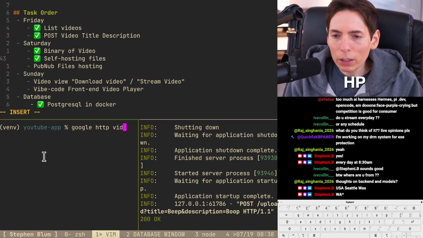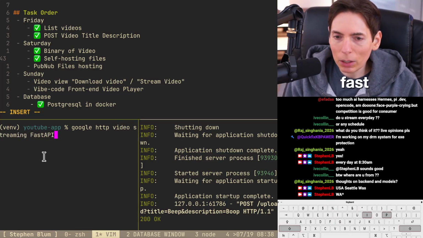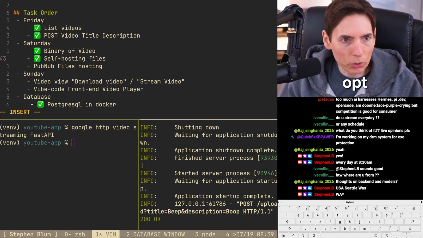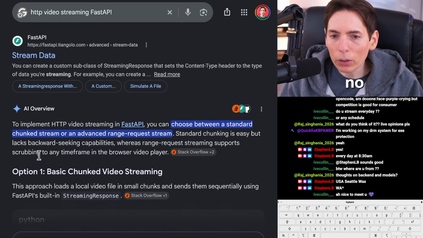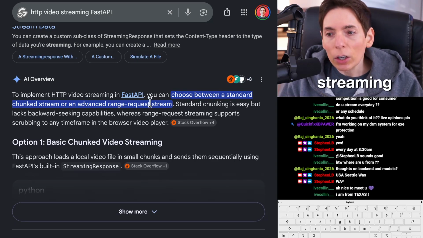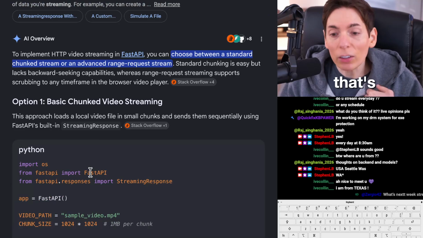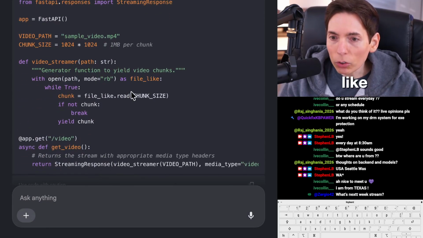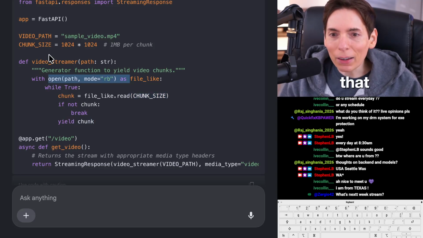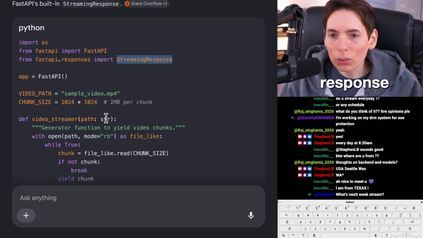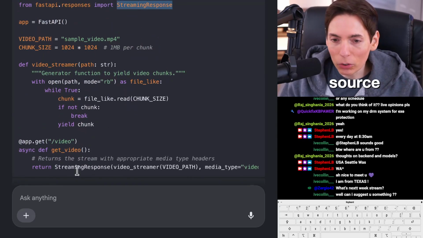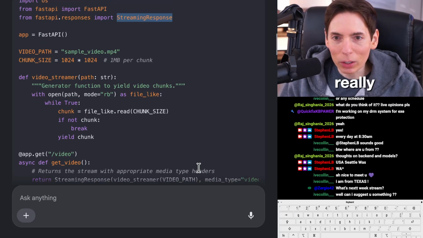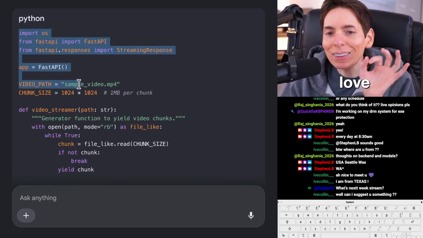We need to do HTTP video streaming FastAPI. Let's see what options are available to us. Let's take a look here. Low latency video API. No. To implement HTTP video streaming, is this chunked encoding is what I'm curious about, because that's how I would do it. Oh, it looks like it is. Oh, wait. Yield chunk. Oh, look at that. That's pretty straightforward. Streaming response. Is that chunked encoding? Let's find out. You know what? We could probably just look at the source. All right, I like this. Look, that's going to be really easy. See, I love easy, simple, clean stuff.